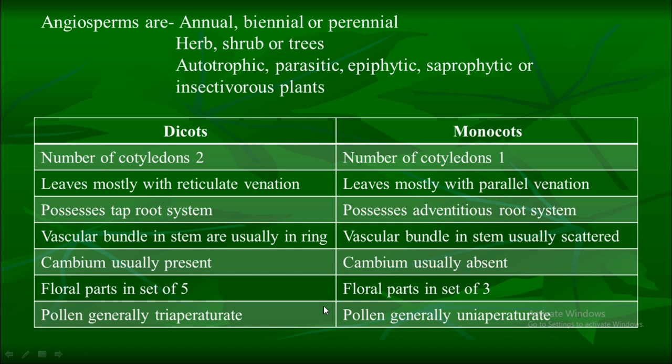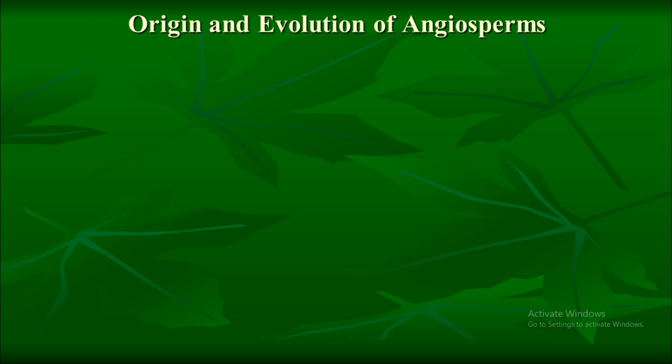Again, in dicot, pollen generally triaperturate, while in monocot, the pollen generally has uniaperturate. It means in dicot, there are 3 openings, while in monocot, a pollen grain has only a single opening. Now we will talk about an important topic, that is origin and evolution of angiosperm.